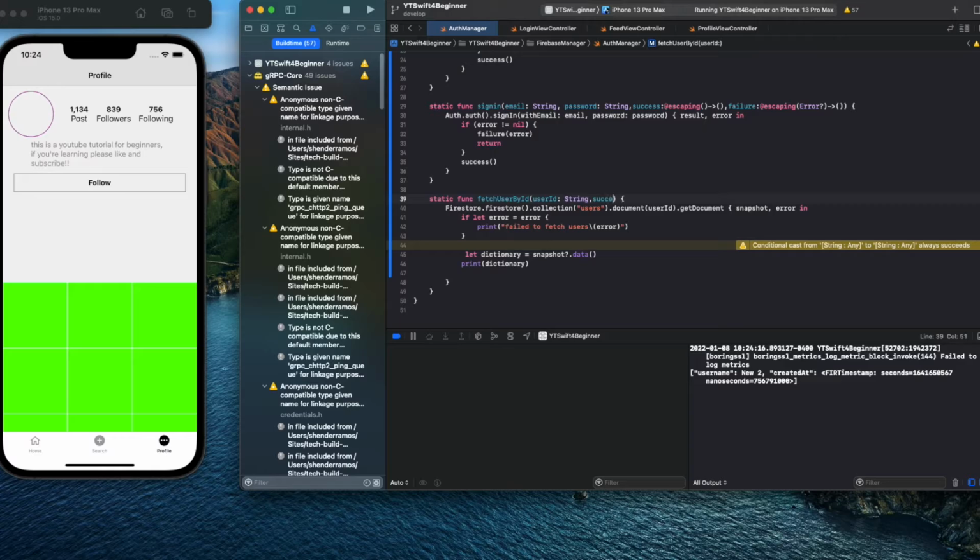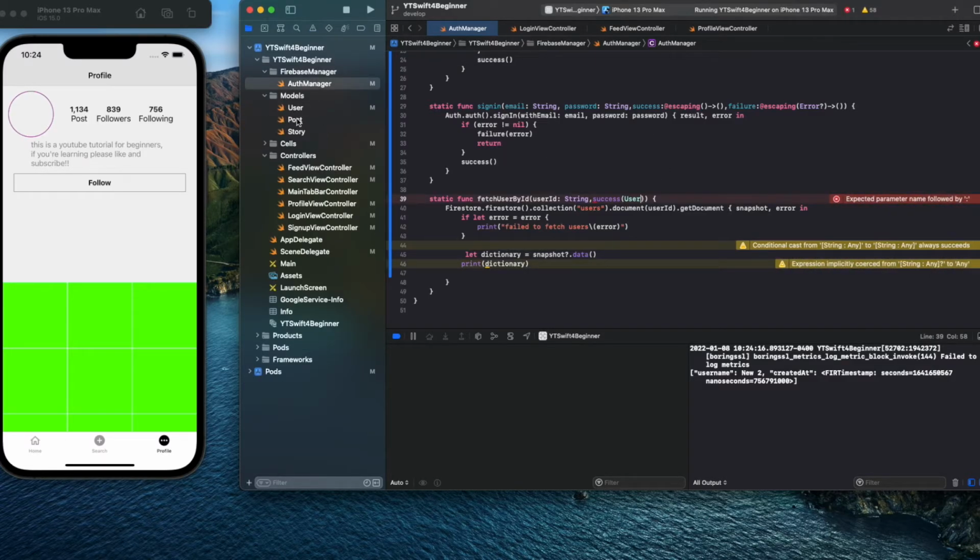On success, return a user, right? Which this user is the user that we have here. If you want to return a post, you put a post, a story, but this user, boom, right? On failure, because you gotta return in case it fails. And I know escaping, you might be probably thinking about that. I forgot the other one. See how it said, hey, blah, blah, blah, this, I went ahead of myself. And boom, so in failure, I could just be like failure.